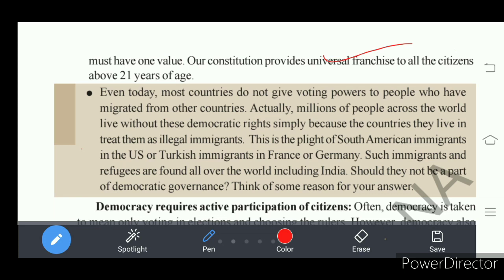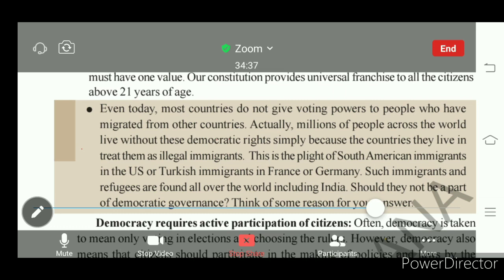By the 61st amendment, it was decreased to 18 years during the Rajiv Gandhi period. So now it is not 21 years, it is 18 years instead. So those who cross 18 years get the right to vote. So this is what we see.